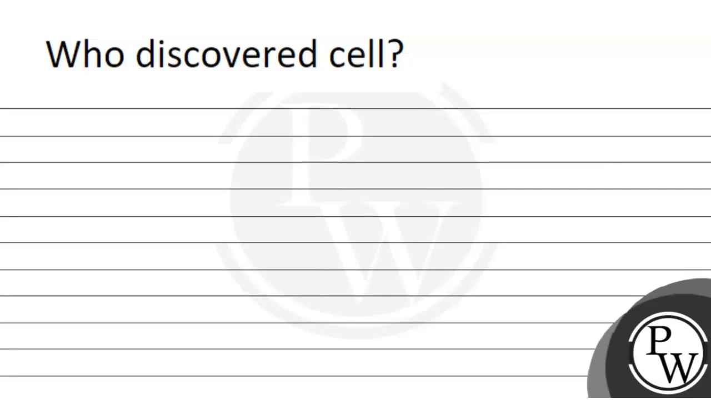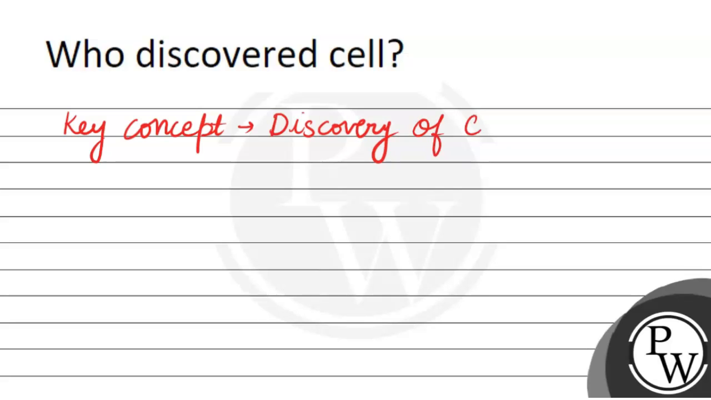And the question is, who discovered the cell? The key concept for the question will be discovery of cell. Very initially, there was a scientist, a British scientist named Robert Hooke. The name of that scientist was